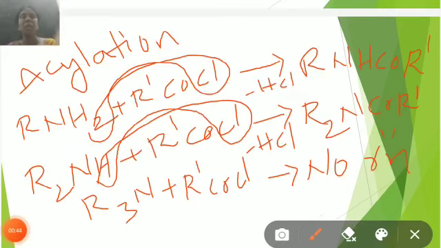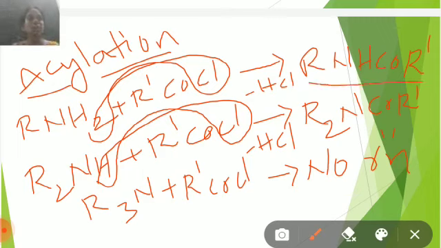Next property, acylation. RNH2, a primary amine, reacts with acyl chloride RCOCl, with removal of HCl, and is converted to RNHCOR1, an N-acyl amine. A secondary amine reacts with RCOCl and is converted to R2NCOR1.